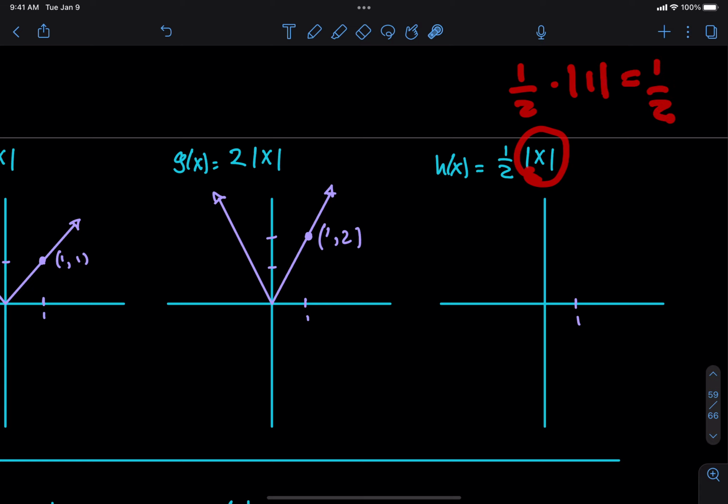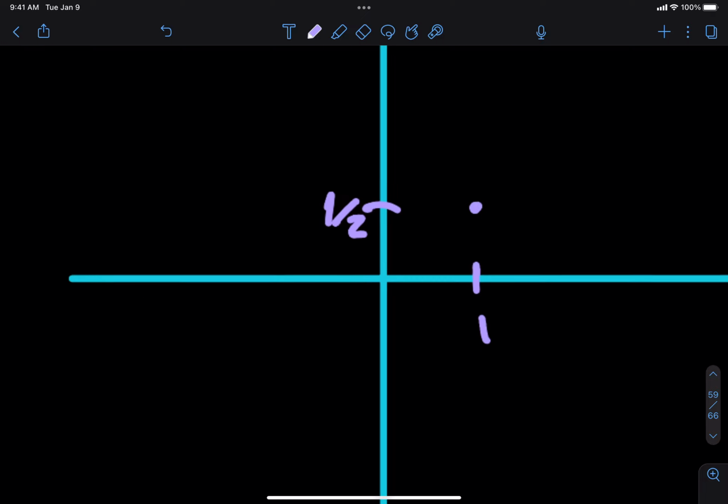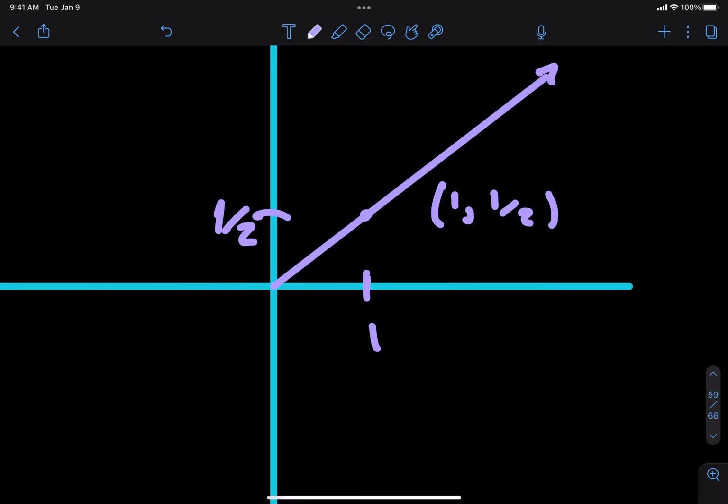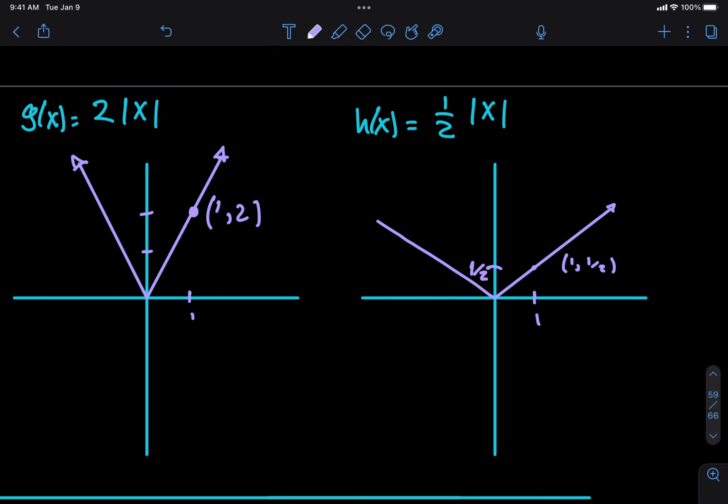So the height of the point will be 1/2, because that's what I get when I plug the x value into the function. So this is the point 1, 1/2. And my absolute value function looks more like this. Okay, so I squished it.